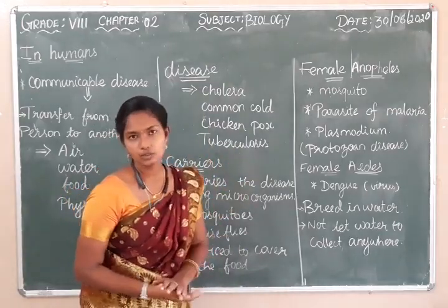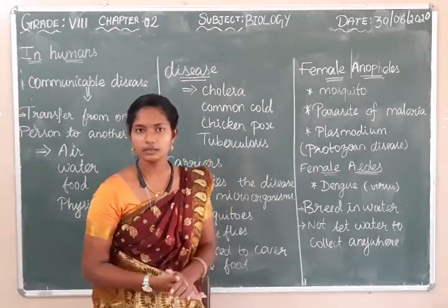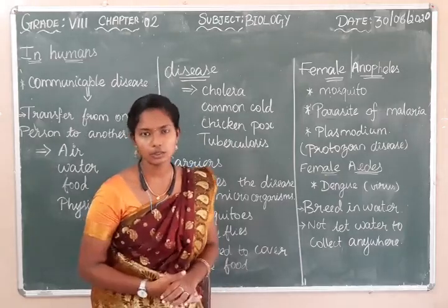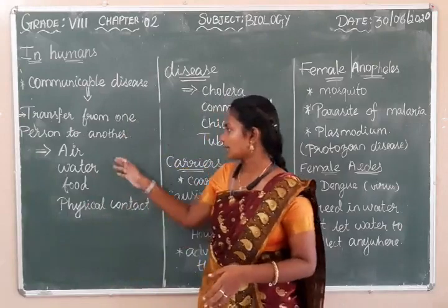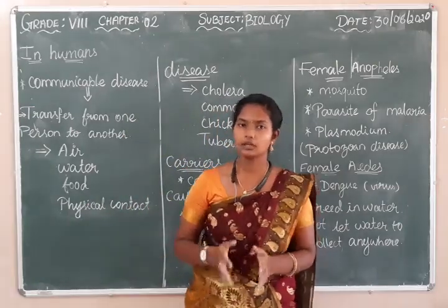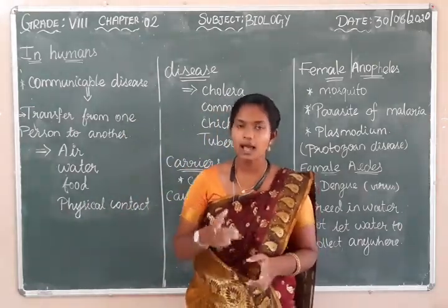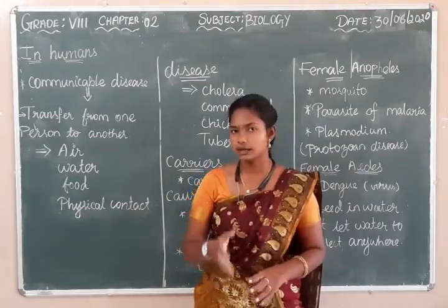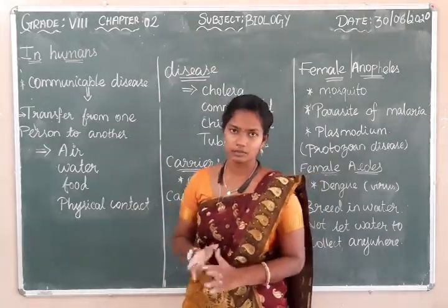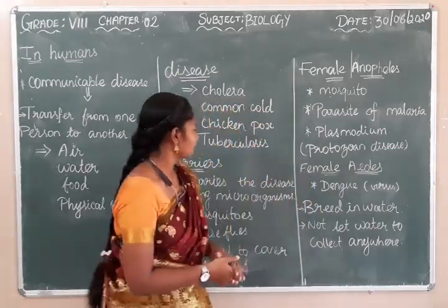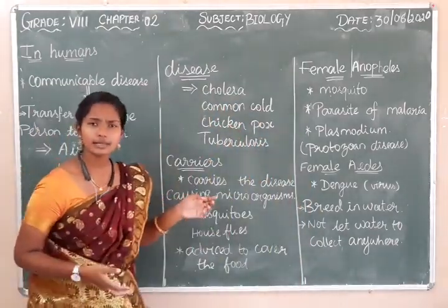And in the present situation, you know that we are under the attack of corona. This is also a communicable disease, and it is transferred by air and by physical contact. That's why we are advised to wear the mask and to avoid physical contact with other persons. Okay, so now you are clear with communicable disease. What is communicable disease? Next, what are carriers?